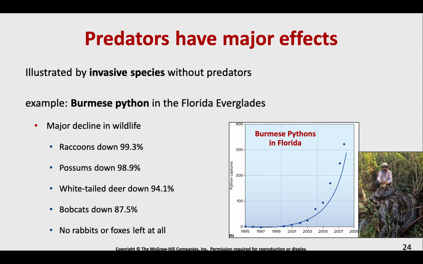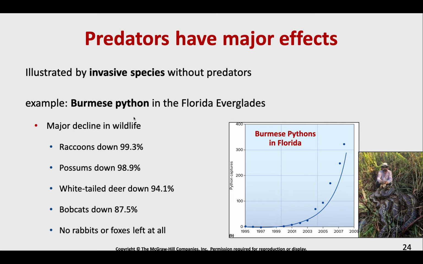All right, so predators have major effects. And if we introduce a species that does not have a predator, we can see this explosion in numbers. Right, again, those Burmese pythons in Florida, they don't have a natural predator there, right? So they're gonna basically increase and increase in their population, and have a major effect on wildlife.